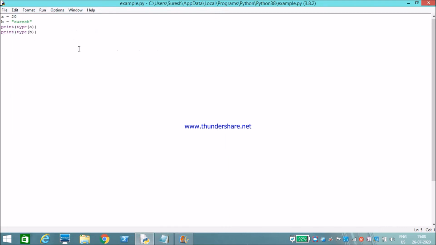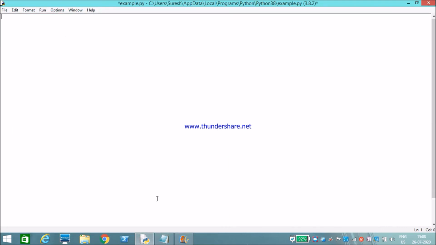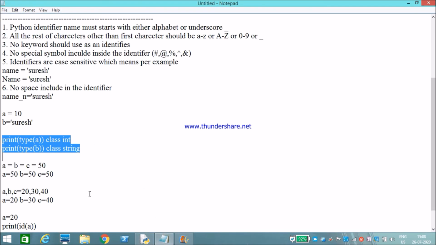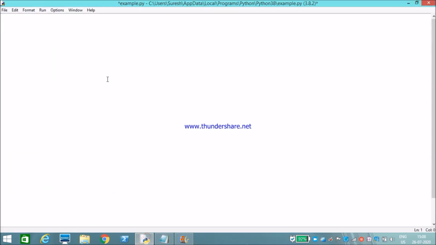Next one, we will see this one: assigning multiple variables with the same value. Now a is equal to b, b is equal to c is equal to 50.